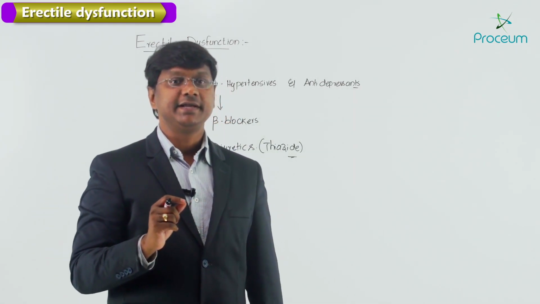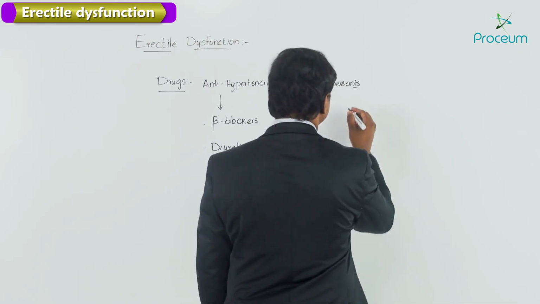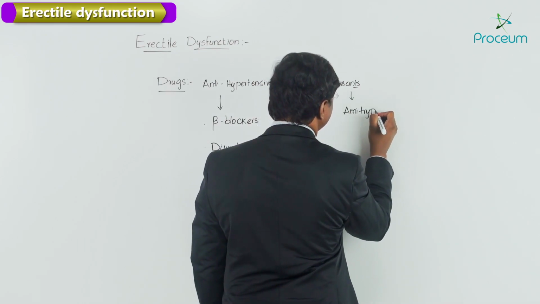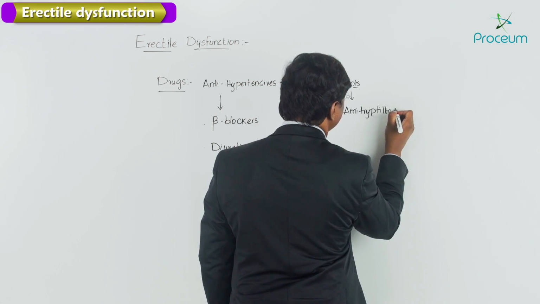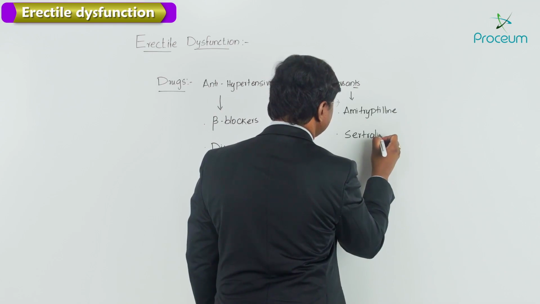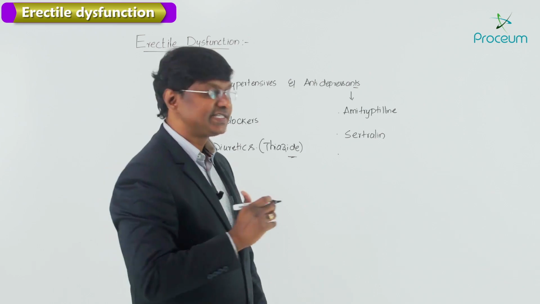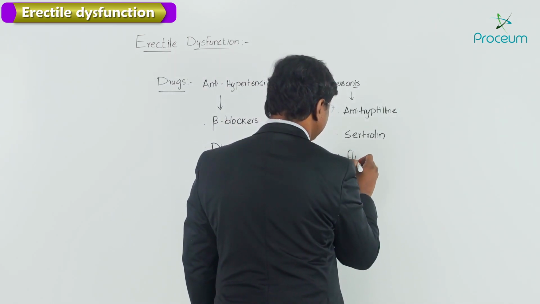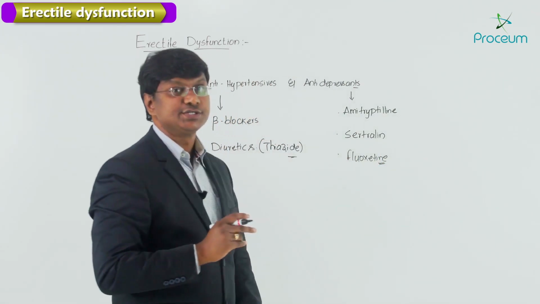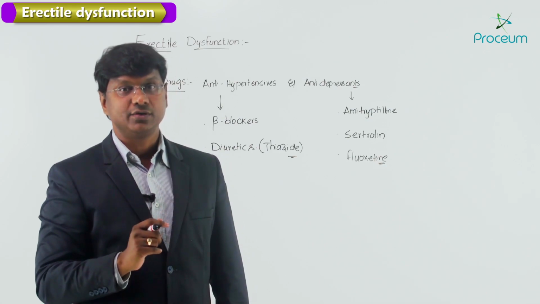Then if you take the antidepressants, they include amitriptyline, then sertraline, then the next important drug like what we have is fluoxetine. These are the antidepressants which will cause the erectile dysfunction. Then followed by that, antipsychotics.